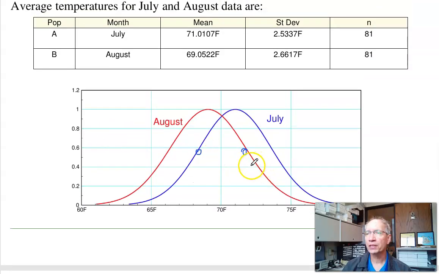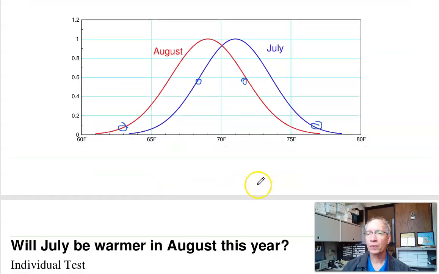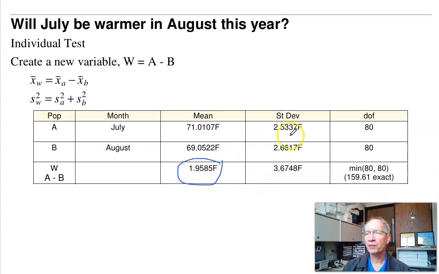Kind of the reason is the variance measures the spread. I could have a warm July, I could have a cold August. The spread is going to get bigger. So the spread getting bigger means the variance adds. So add the variance, take the square root, I get 3.67.